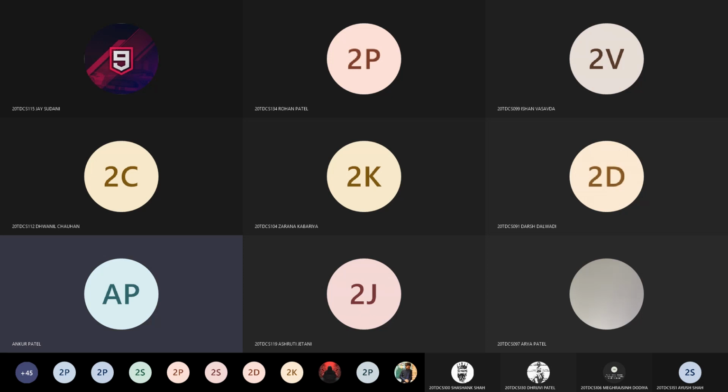Someone asked me about the thickness of the wire when we are counting the inductor value. Who asked this question? Arya Patel. Obviously we know the inductance equation: L equals N square into mu into A by S. Generally we take the dimension of the coil or wire in terms of gauge.